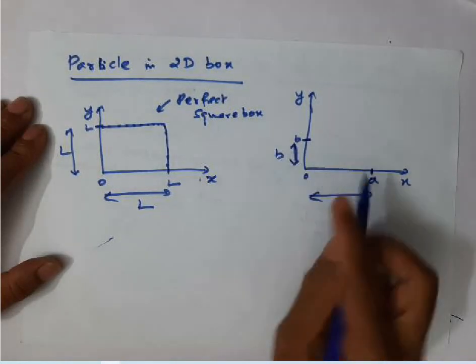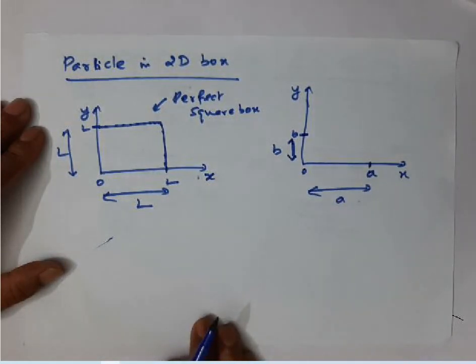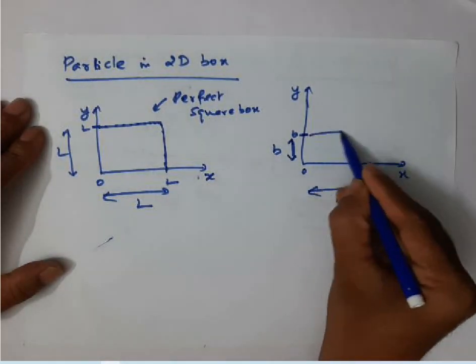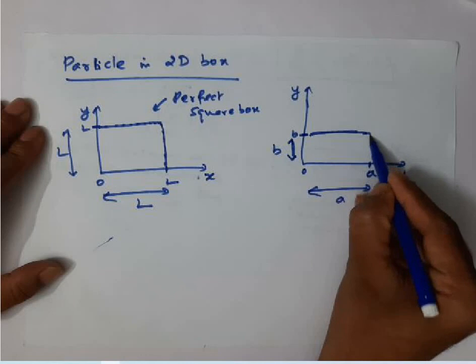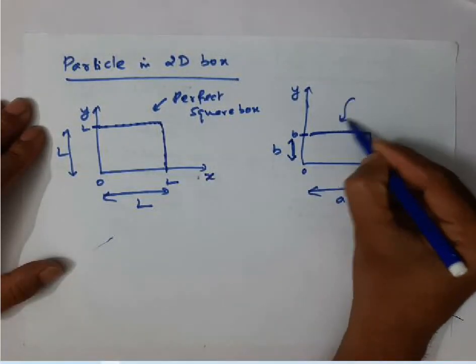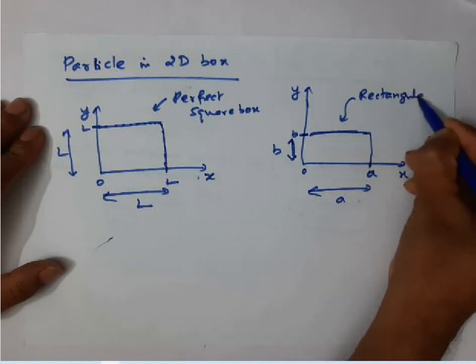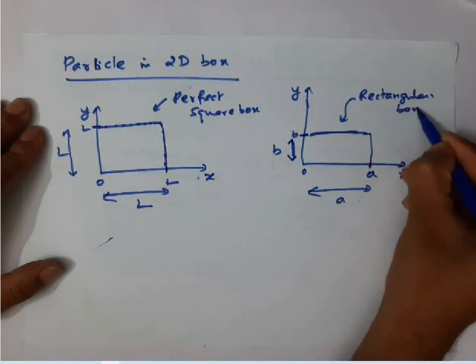Now the lengths are not equal. If the lengths are not equal, then that box is not a square box, it is actually a rectangular box.